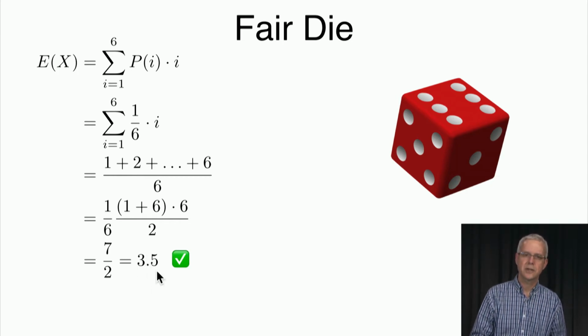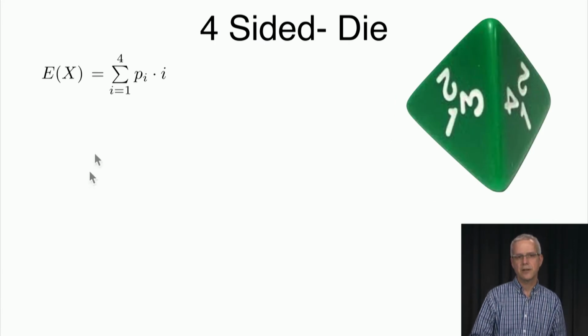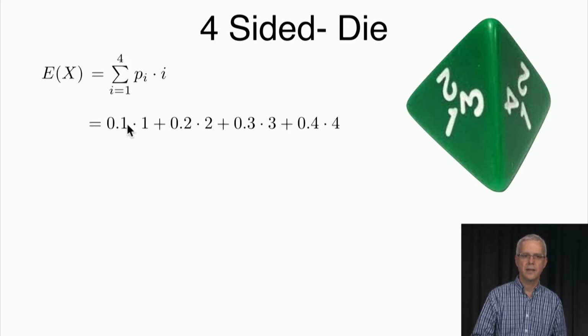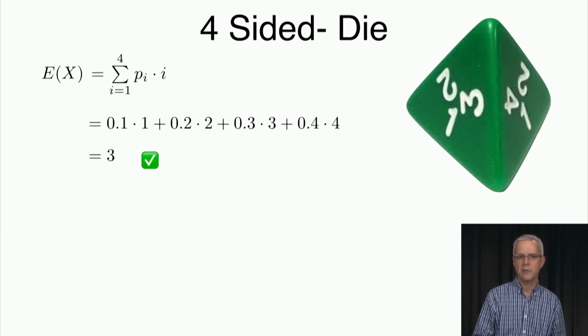Okay, let's look at the other example that we had, which is a four-sided die. So the expected value of x here is going to be the summation of i going from 1 up to 4 of p of i, the probability of i, times i. And in this case, it's going to be 0.1 times 1, that's the probability of 1, plus 0.2, the probability of 2, times 2, plus the probability of 3, which is 0.3, times 3, plus the probability of 4 times 4. And when we add those numbers up, we get 3, which again agrees with what we had before, again for the same reason.